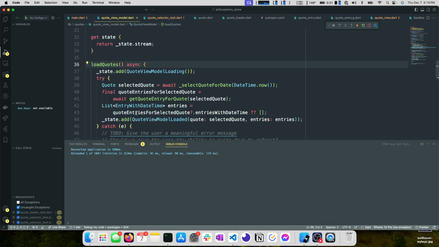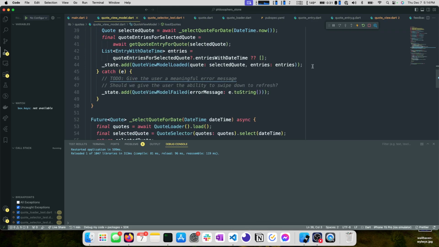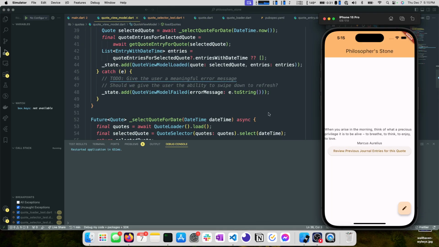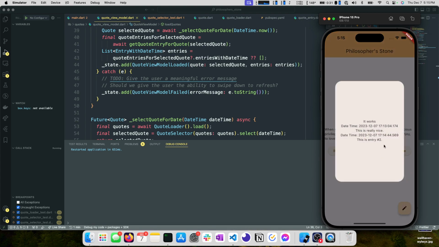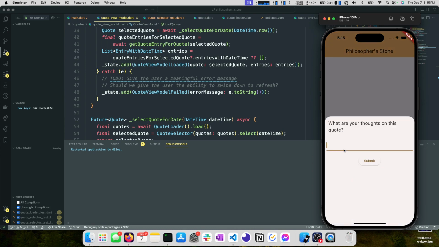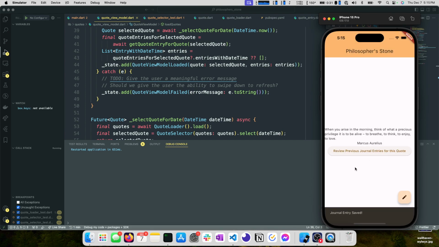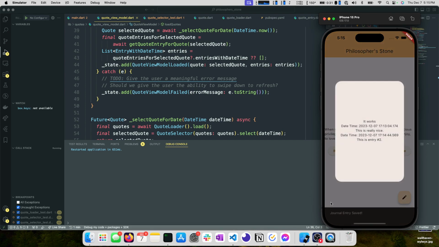So we call load quotes. Is it because our view model changed and I need to restart the application? Now we get to troubleshoot. Okay, there's entry 2, that's good. So let's type one, entry number 3. Journal entry saved. This is entry 2.